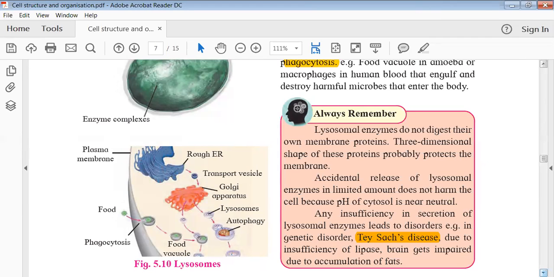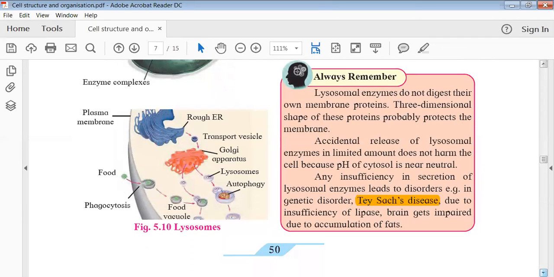It doesn't degrade because they have a typical structure in which the proteins have arranged themselves within the membrane, because of which no direct interaction happens, and so the lysosomal enzymes cannot degrade their own membrane. But if something happens, or sometimes, let's say, the lysosome bursts, then these enzymes get released into the cytosol.